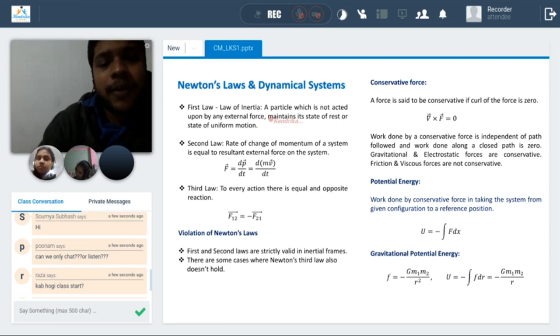Inertia is the tendency of a body to oppose a change of its state, whether in motion or at rest. Rest is an easy definition for us, but nothing is at rest in this universe. Everything is in motion. If two things are moving at a constant velocity, it appears to us as rest. So when you say a body maintains its state of rest or uniform motion, it is relative to the observer.